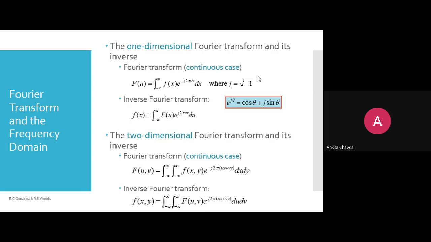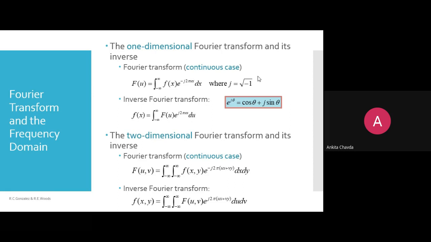If a single dimensional means only u. Okay, so here your F of u equals minus infinity to plus infinity, because this is a continuous signal, so there would be no limit, right? F of x into e raised to minus j 2 pi ux into dx, right? Where j would be the imaginary variable, and here the value is under root minus 1.